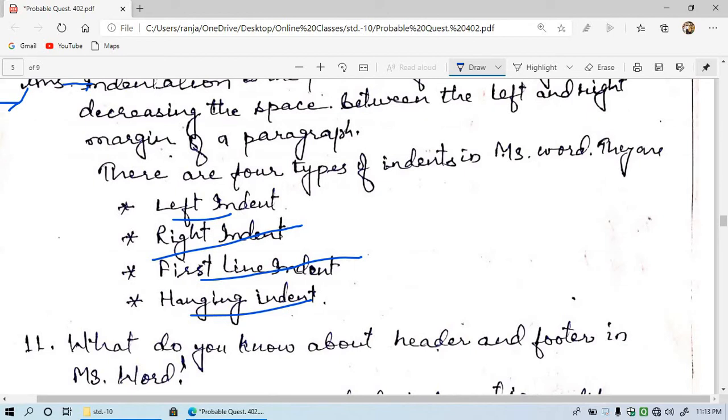With the help of left indent, we can increase or decrease the space between the left margin and the written text, and with the help of right indent we can manage the space between the right-hand side margin and the text, up to where we have written.